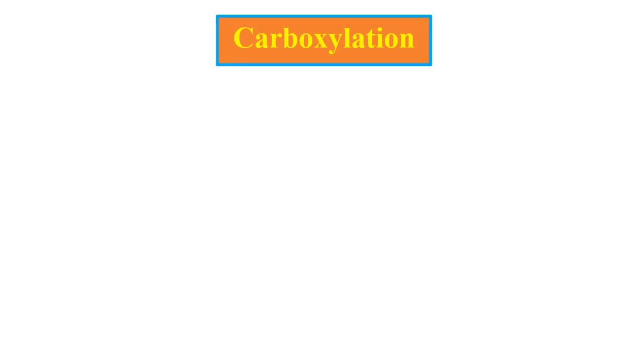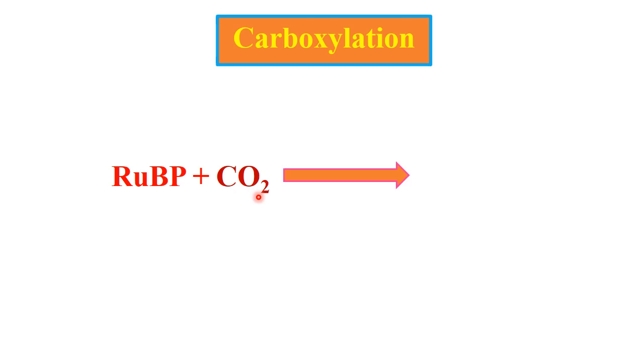First, carboxylation. In carboxylation, the first carbon acceptor is ribulose 1,5-bisphosphate or RuBP. It combines with carbon dioxide and forms two molecules of 3-phosphoglyceric acid. This is the first stable 3-carbon compound. This reaction is mediated by the enzyme RuBisCO.